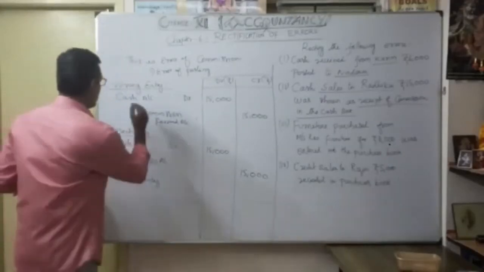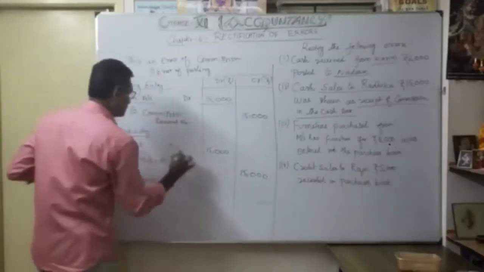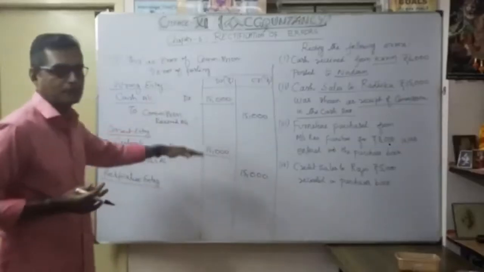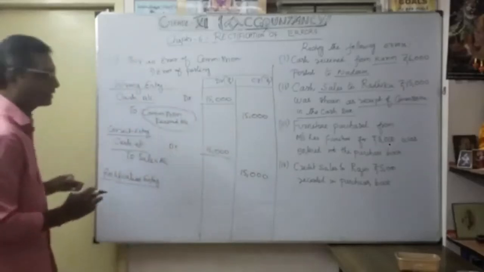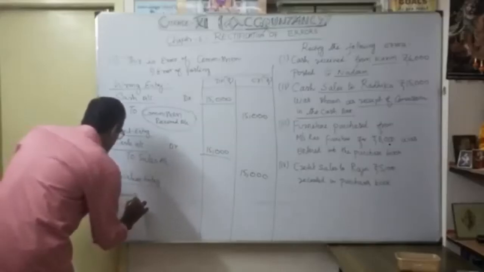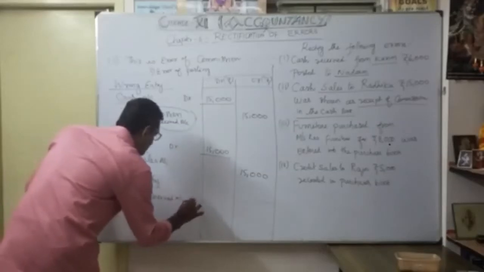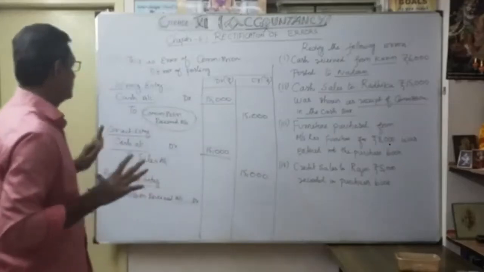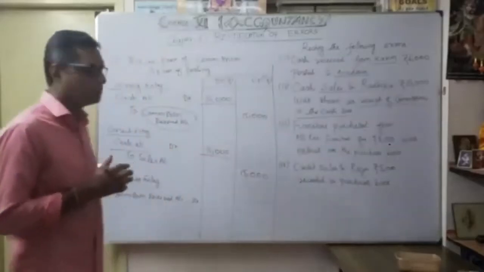So how to rectify? As you know, the cash account is correct on both sides. Here also there is a wrong entry, but the cash part is not an issue. Only the commission aspect is wrongly done. Earlier I credited it, now I want to remove it as commission. So what is the entry? Commission received account as a debit, 15,000.